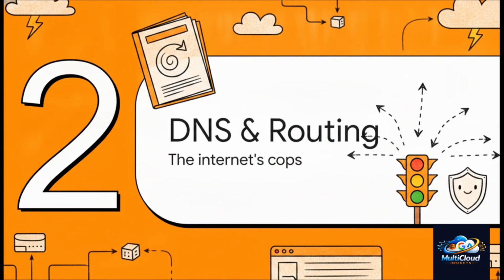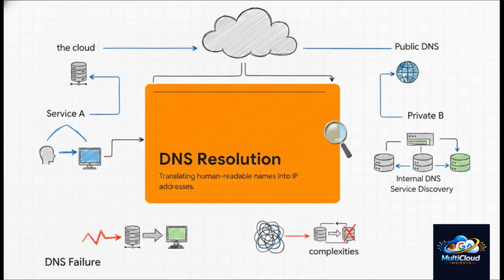Section 2. DNS and cloud routing. The internet's traffic cops. Okay, it all starts with DNS. But in the cloud, we aren't just pointing a domain name to a web server. We're talking about highly complex internal service discovery, split horizon DNS, and massive private zones mapped across multiple virtual private clouds. Managed DNS within your VPC is the absolute lifeline of your microservices.